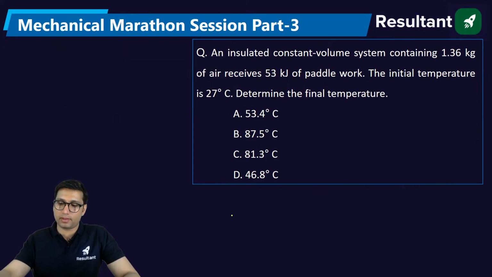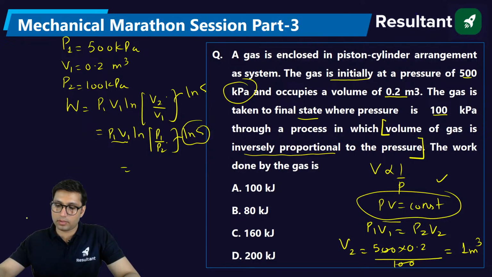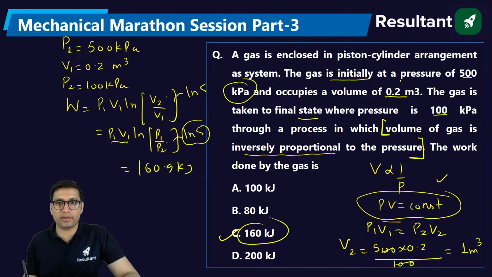Next question. 160.9. Oh, sorry. I have not seen this 0.2. So this will be 160.9. By using 0.2, when we use 0.2, the answer will be 160 kilojoule.